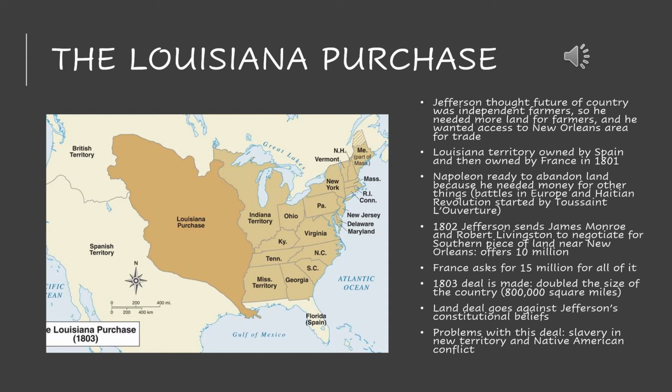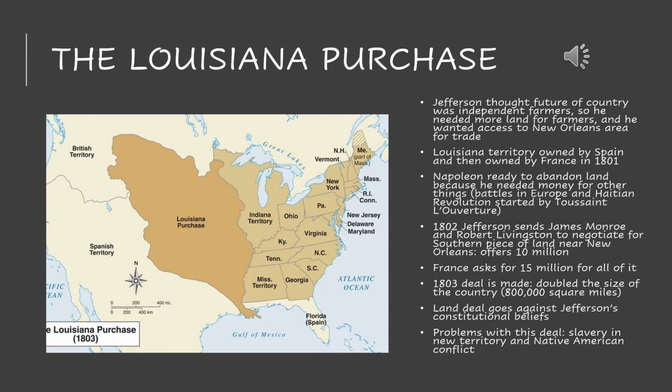A freed slave in Haiti decided that they were going to start a slave rebellion, and this is one of these rare instances in history where a slave rebellion was successful, and this was bankrupting Napoleon and France. So that was a reason that he needed to sell this territory and get money. And also on top of it, Napoleon had all of these conflicts and military battles going on throughout Europe that he really needed to fund.